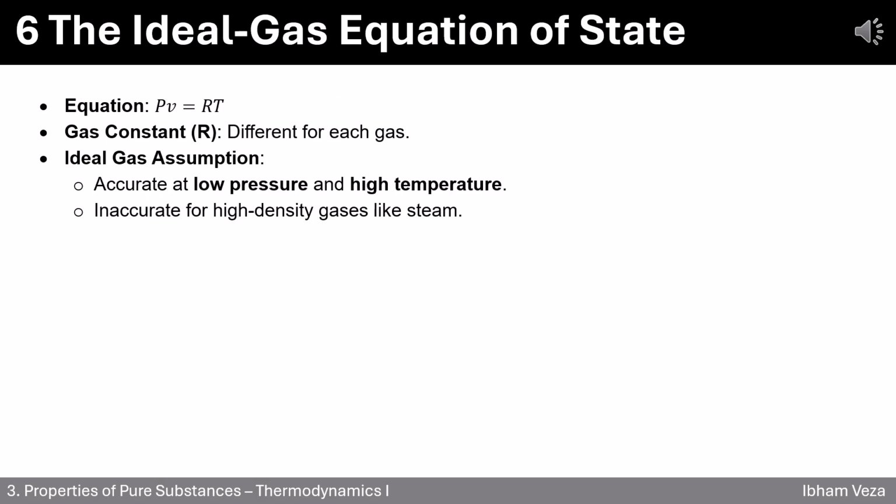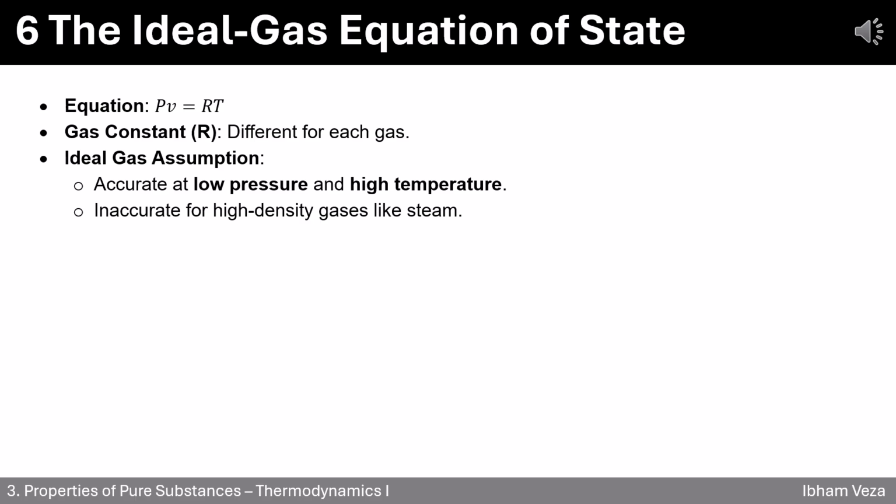6. The ideal gas equation of state. Let's discuss the simplest but most widely used equation in thermodynamics, the ideal gas equation. The core equation is PV equals RT. Simple, but powerful. Here, P is pressure, V is specific volume, R is the gas constant, and T is temperature.